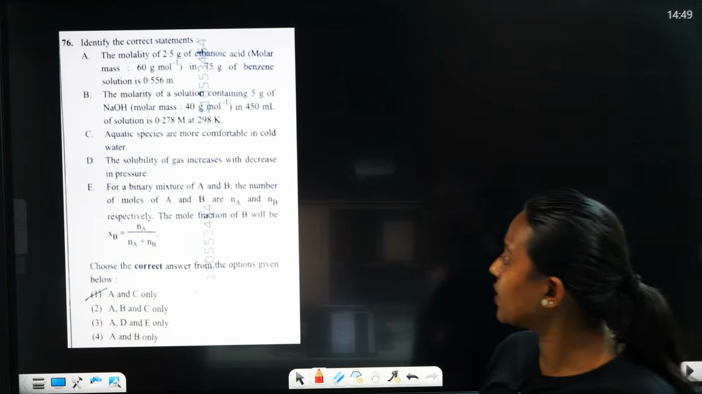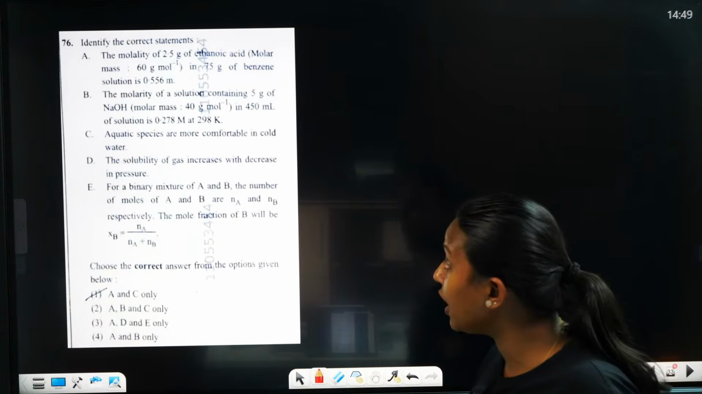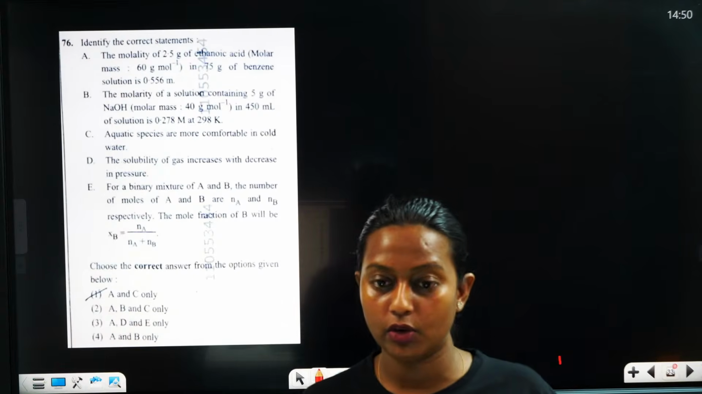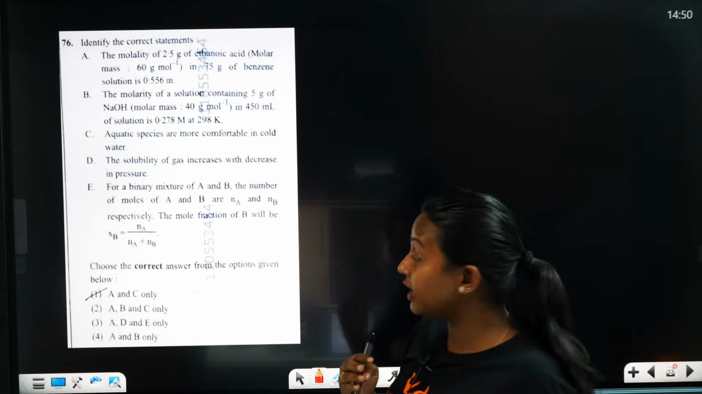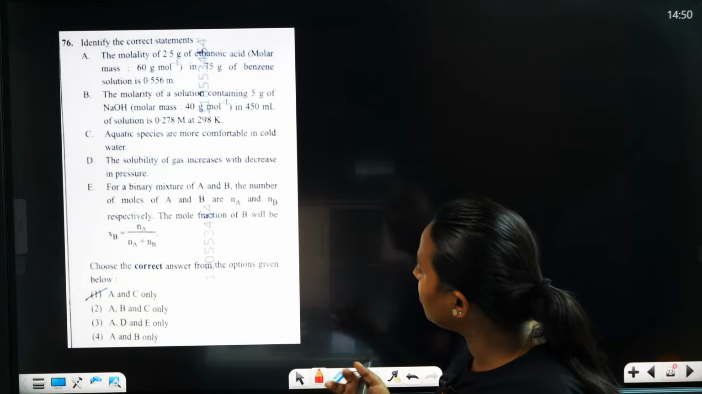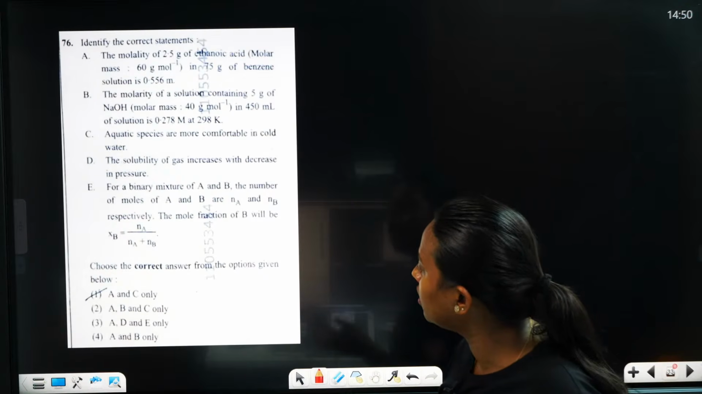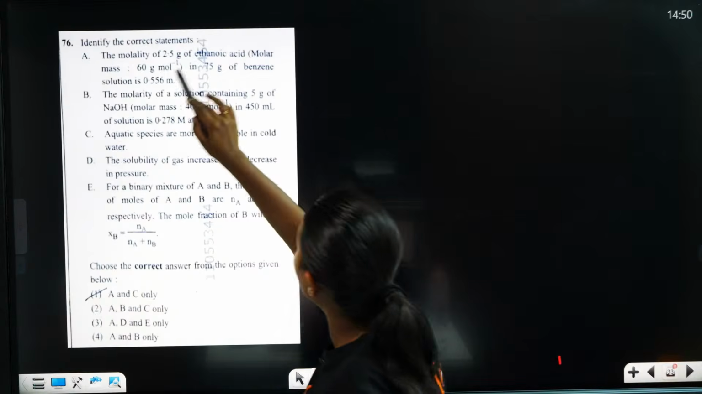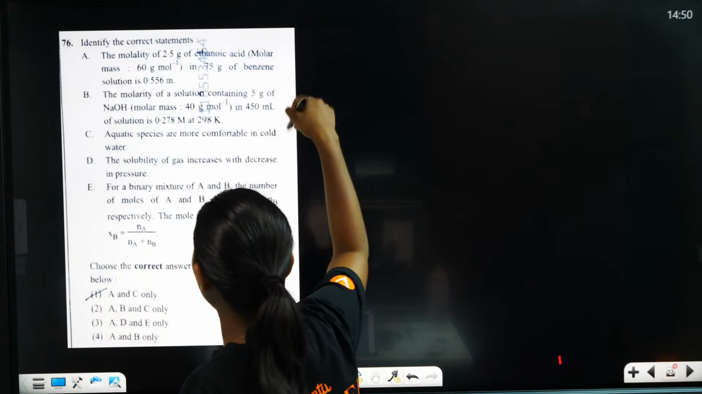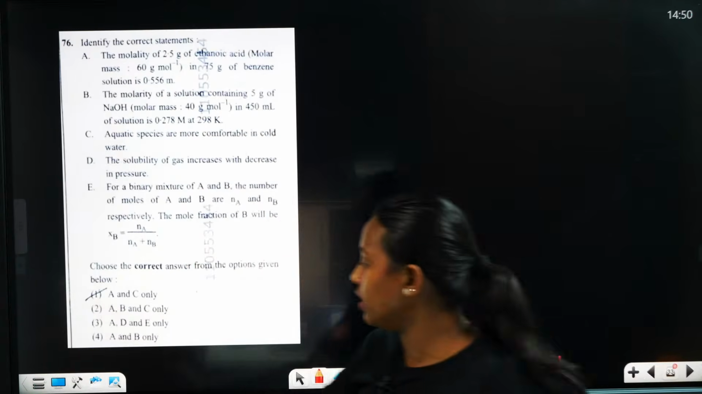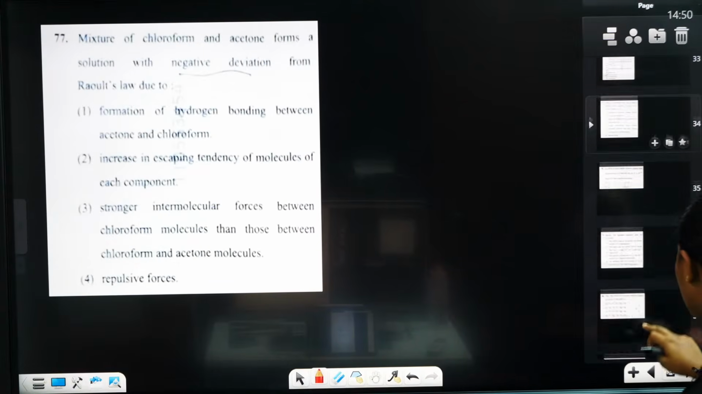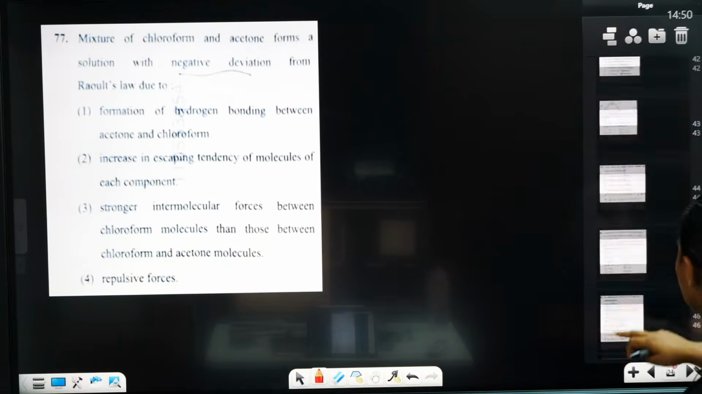Identify the correct statement. Here also you can see a statement type of question. Which statement is correct? The molarity of ethanoic acid in benzene solution. Yes, if you calculate also, the correct answer will be option 2. Option 2 is the correct answer. Then we are moving to the next question.